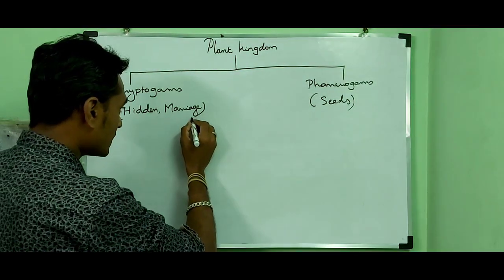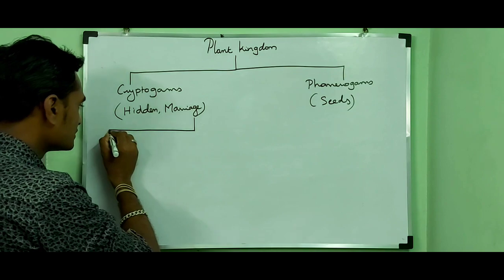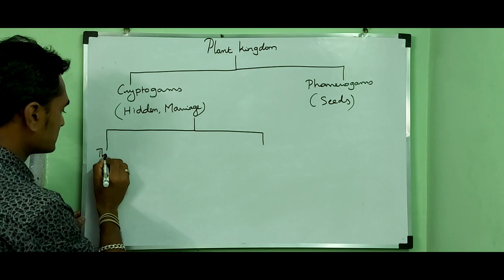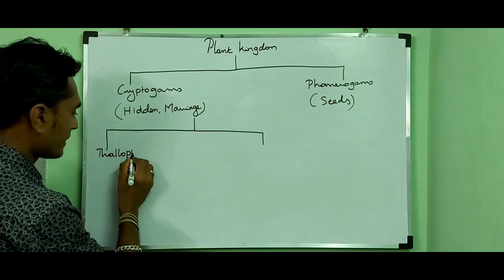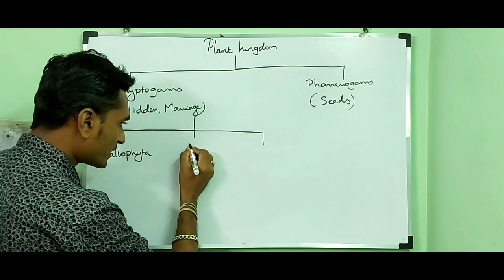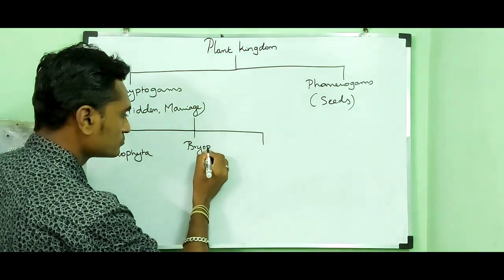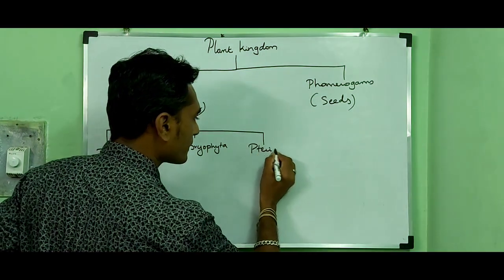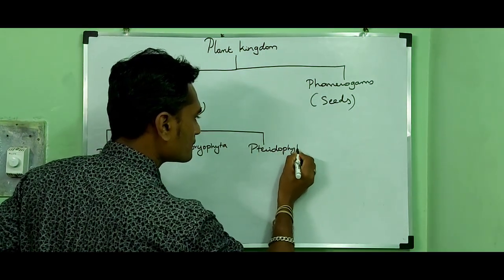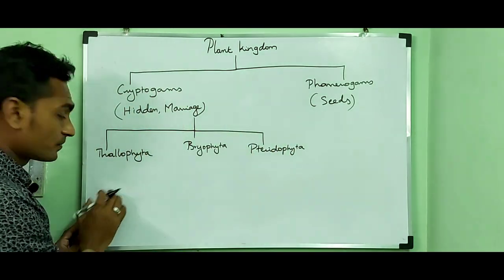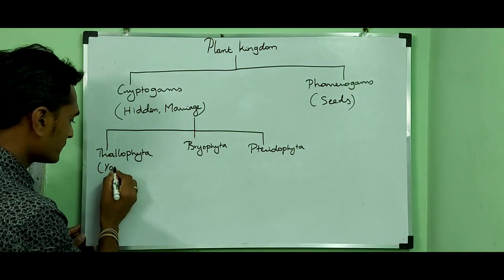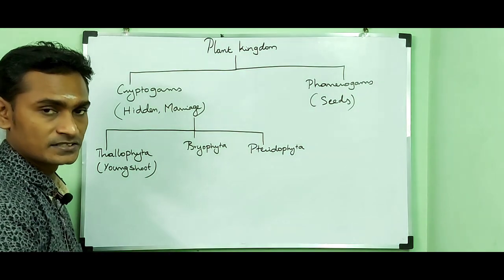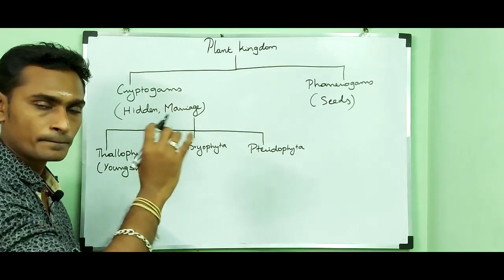This cryptogams sub-kingdom can be divided into three major divisions called Thallophyta, Bryophyta and Pteridophyta. Thallophyta: Thallo means young shoot, and Phyta means plants. So Thallophyta means young shoot plants.